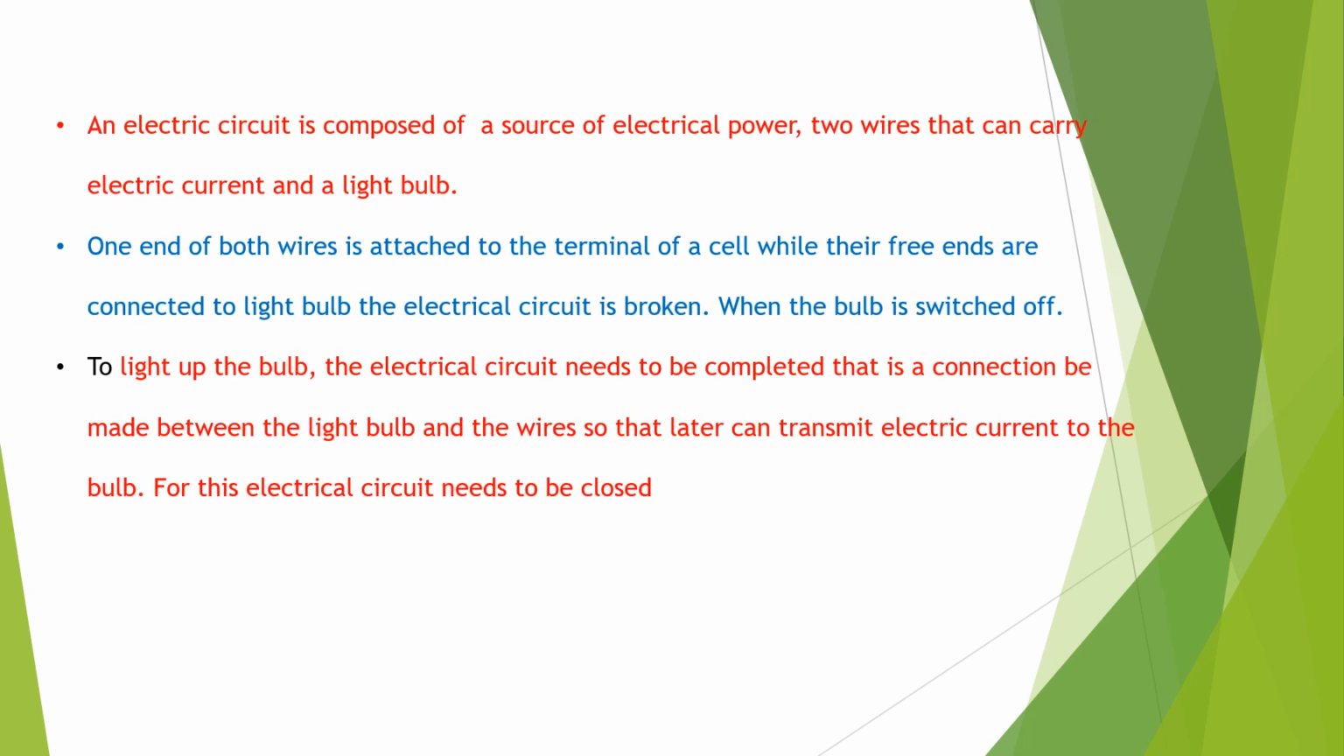Now we are going to the explanation of that circuit. An electric circuit is composed of a source of electrical power, two wires that can carry electric current and a light bulb. One end of both wires is attached to the terminals of a cell while their free ends are connected to the light bulb. The electric circuit is broken when the bulb is switched off. To light up the bulb, the electric circuit needs to be completed. That is, a connection must be made between the light bulb and the wires so that the latter can transmit electric current to the bulb. For this, electrical circuits need to be closed.